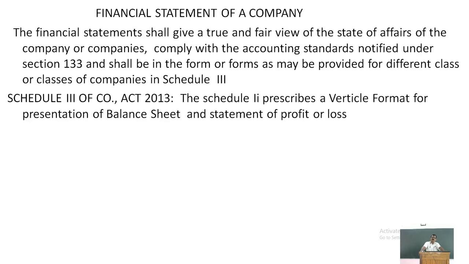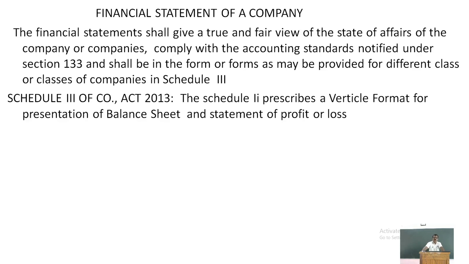We have prepared balance sheet of operating concern, we have prepared balance sheet of a partnership firm, we have prepared balance sheet of various other business operations. Balance sheet consists of assets and liabilities. So the balance sheet of a sole trader can be prepared in any manner. There is no prescribed rule. You can show all the assets on the asset side, liabilities on the liability side. There is no classification of assets. There is no classification of liabilities. You can show assets and liabilities in any order, in any way, any form you can show.